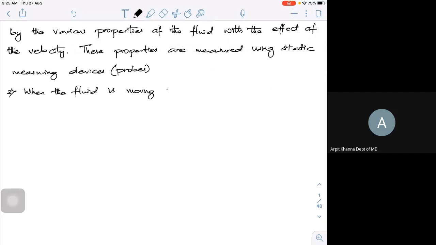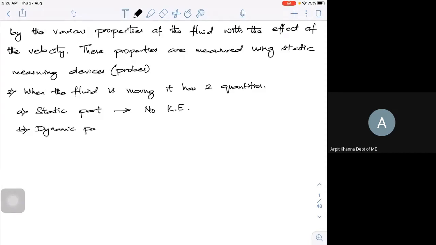A, the static part, where there is no kinetic energy. And B, the dynamic part, where kinetic energy is there.